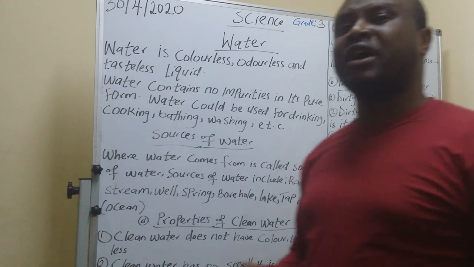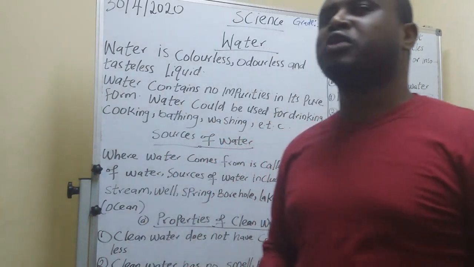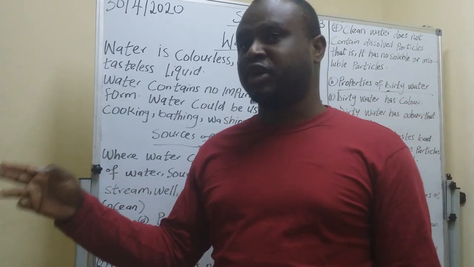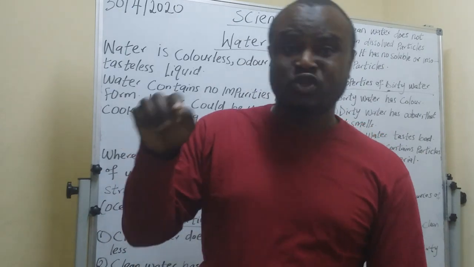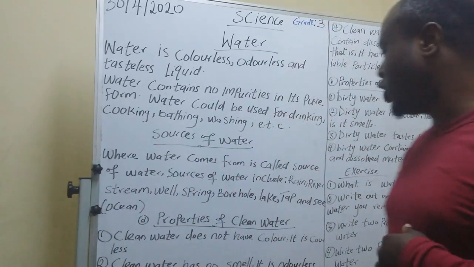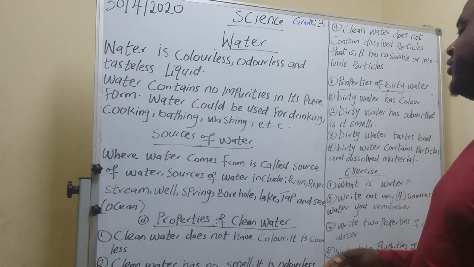Our tap water comes from the River Nile. So whenever you want to go to your toilet, your kitchen, or whatever, that's called tap water. But that tap water has its origin, where it comes from directly. It's called the Nile. So those are the sources of water we have.